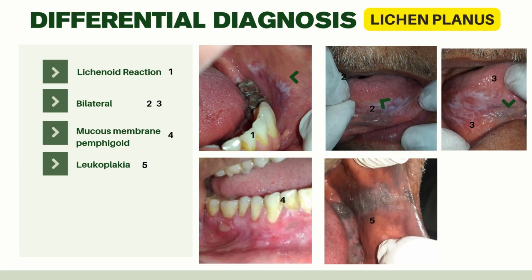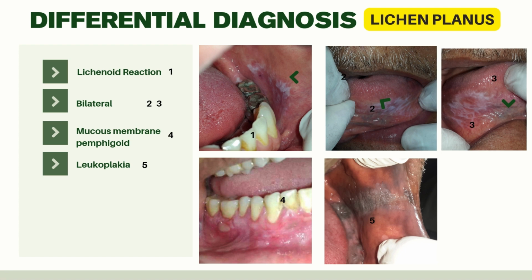Now let's discuss the differential diagnosis of lichen planus. The first picture is of lichenoid reaction. For lichenoid reaction to occur, there should be some allergic component present inside the mouth. Like in this case, there are metal crowns on the left side of the molars, and because they are in constant touch with the buccal mucosa, the allergic reaction erupts and forms lichenoid reactions. It doesn't always have to be bilateral, but if the crowns or any allergic metals are present bilaterally inside the mouth, then it can happen bilaterally. The other is bilateral, meaning it mostly occurs bilaterally, and most of the times it is asymptomatic also.